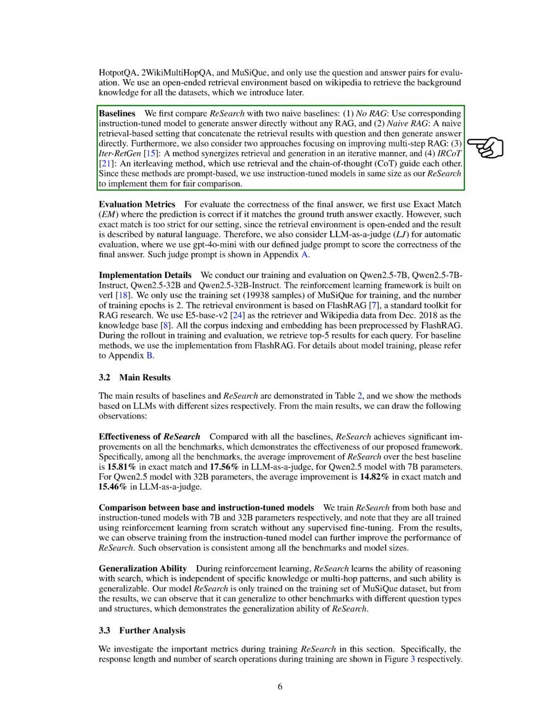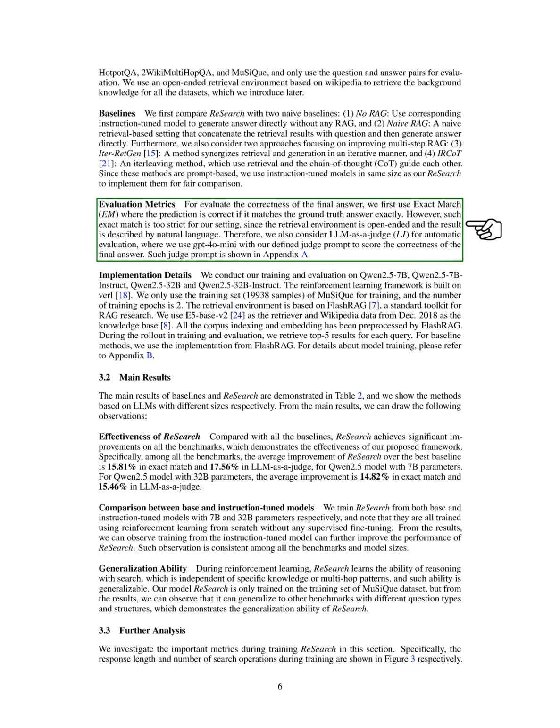For comparison, we first evaluate ReSearch against 2 basic baselines: 1. No RAG, where we use the instruction-tuned model to generate answers directly without retrieval-augmented generation, RAG, and 2. Naive RAG, which combines retrieval results with the question before generating an answer. Additionally, we consider 2 methods aimed at enhancing multi-step RAG: 3. Iter-RetGen, which integrates retrieval and generation iteratively, and 4. IRCoT, which alternates between retrieval and a chain-of-thought approach. We ensure a fair comparison by using instruction-tuned models of the same size as ReSearch for these methods.